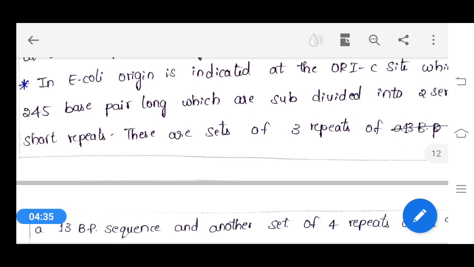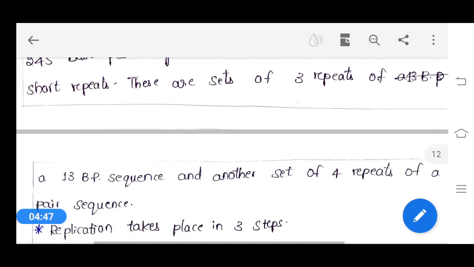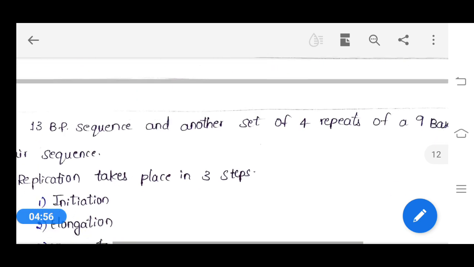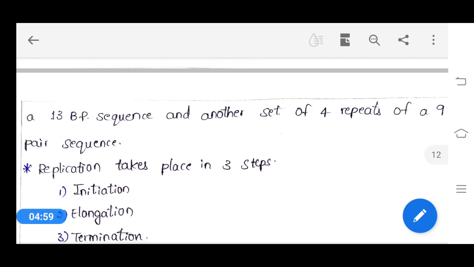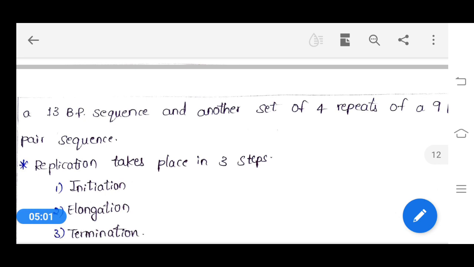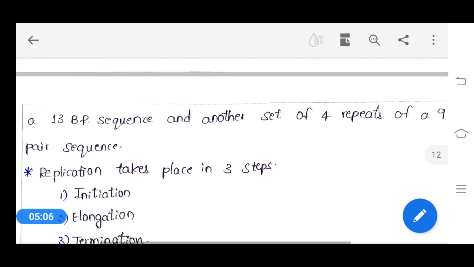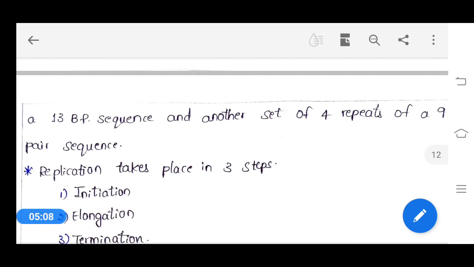In these two series, there are different sets: firstly 3 repeats of a 13 base pair sequence, and another set of 4 repeats of a 9 base pair sequence.